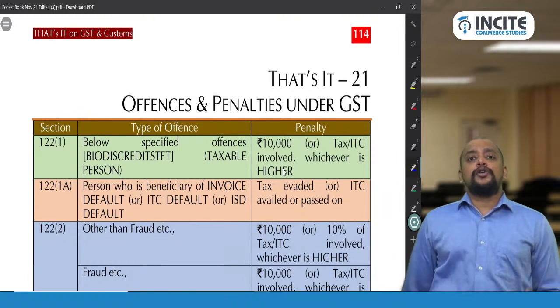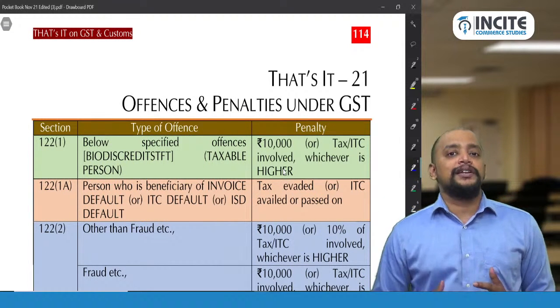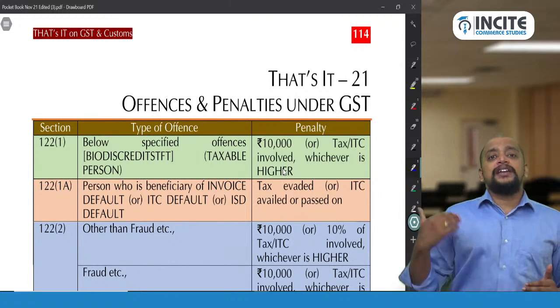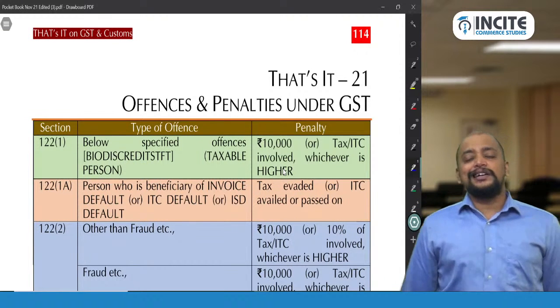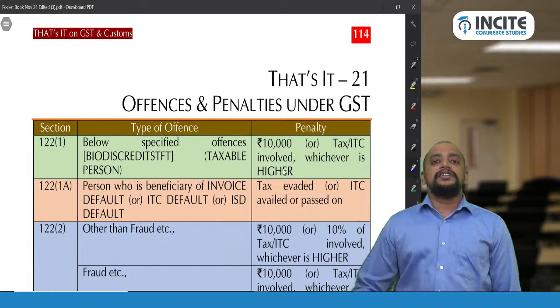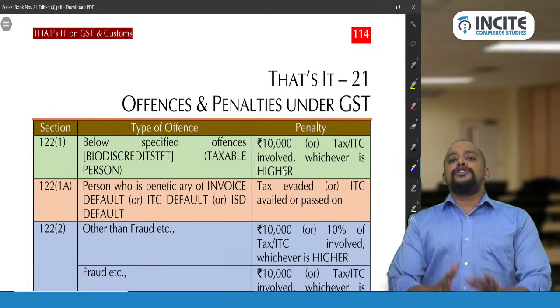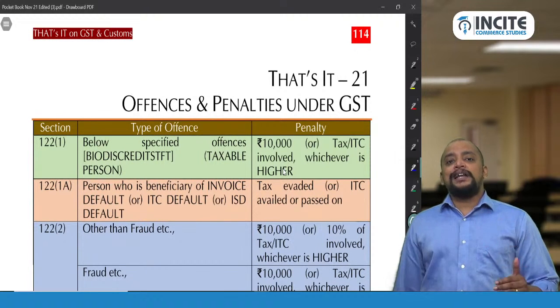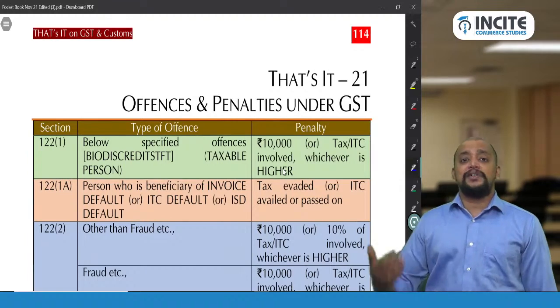Suppose it is an offence related to erroneous refund, you should not get the refund but you got the refund, then it will be 100% of the refund or 10,000, whichever is higher. If it is TDS or TCS related default, then 100% of the TDS or TCS defaulted or 10,000, whichever is higher. And very importantly, you need to remember, whatever penalties we have discussed so far are equally applicable under the CGST Act as well as the SGST Act.